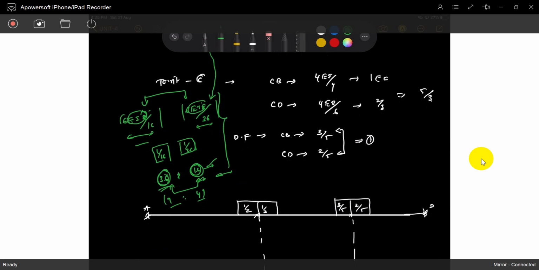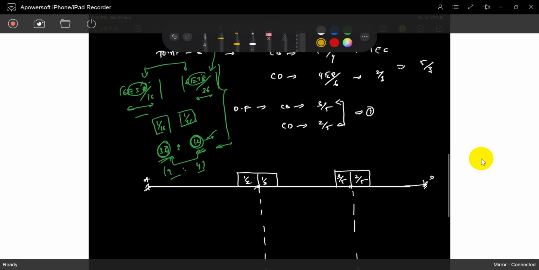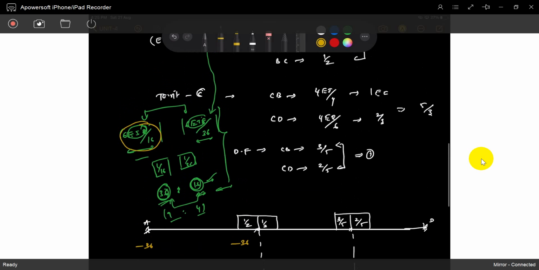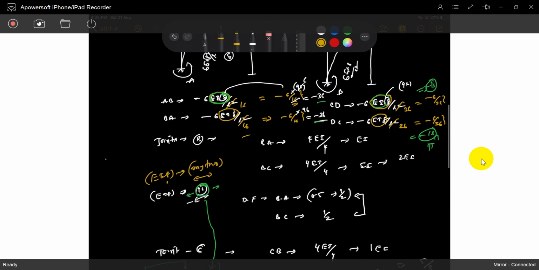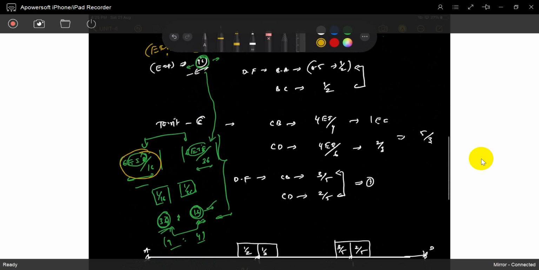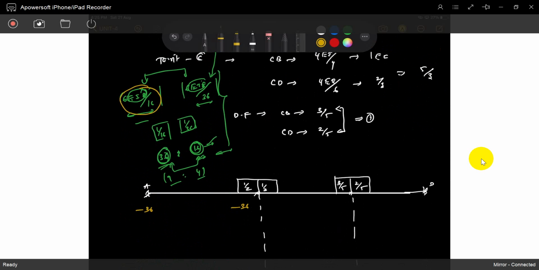Okay, 36, 16. So I will write it. This value is minus 36, minus 36. We already know 6EI delta by L squared is this value. These values are 36, 36, and these values are 16, 16. That's it, na? These are all not exact values. Once again, I said these are assumed EI delta values.